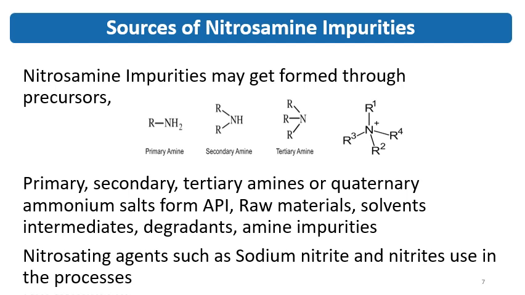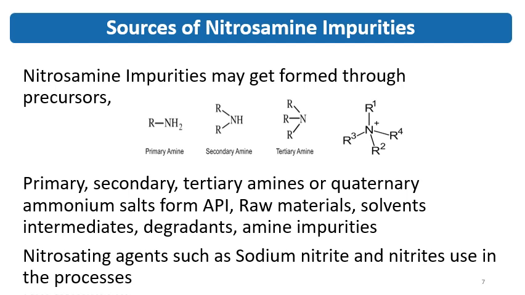Then nitrosating agents such as sodium nitrite, nitrite impurities, and nitrite materials are used in some of the processes. So these are the nitrosating agents, and they also act as a source. So the amine group from any of the raw material, solvent, degradant, or impurity is the source of the nitrosamine impurity.